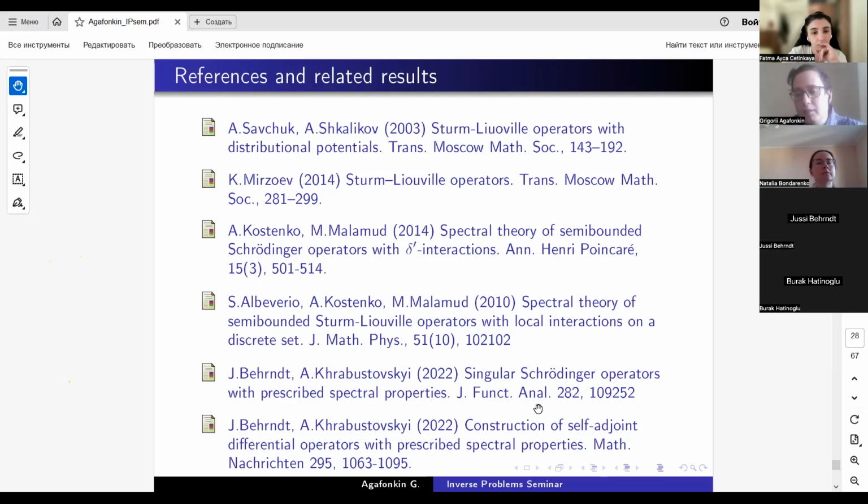So they have much better results than mine. Their proofs are somewhat different, but if you want, you can read their papers as well. There are many of the same results.